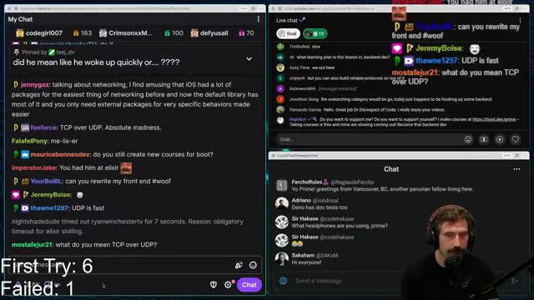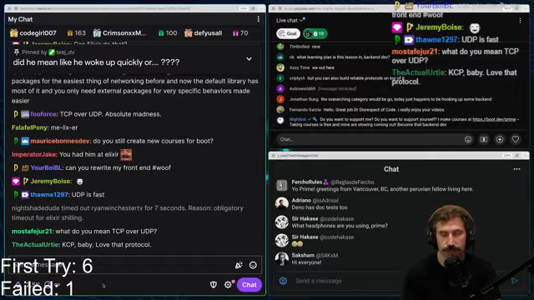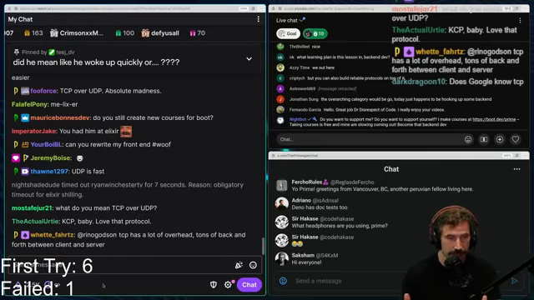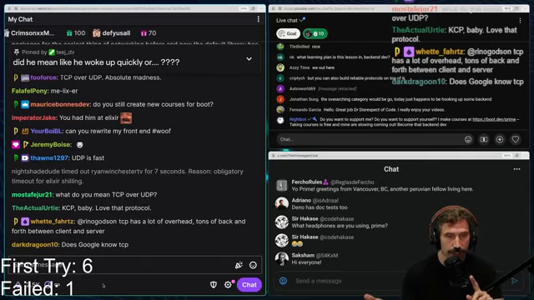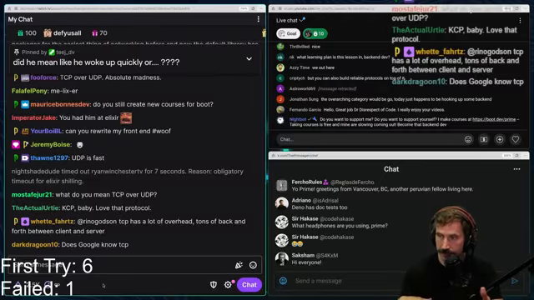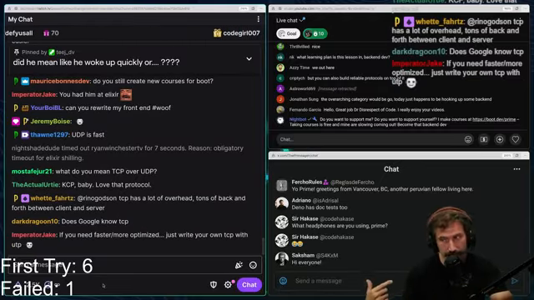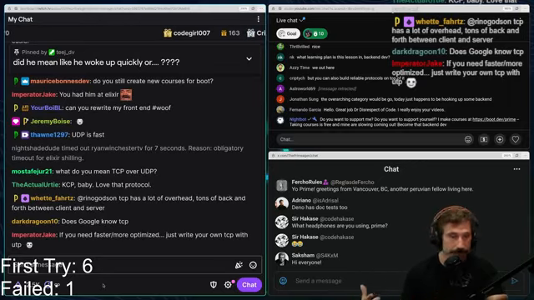What do you mean TCP over UDP? Remember, TCP is a packet ordering protocol. UDP is just a packet protocol. So now you have to add ordering to UDP. You can add ordering and reliability to UDP by implementing TCP.